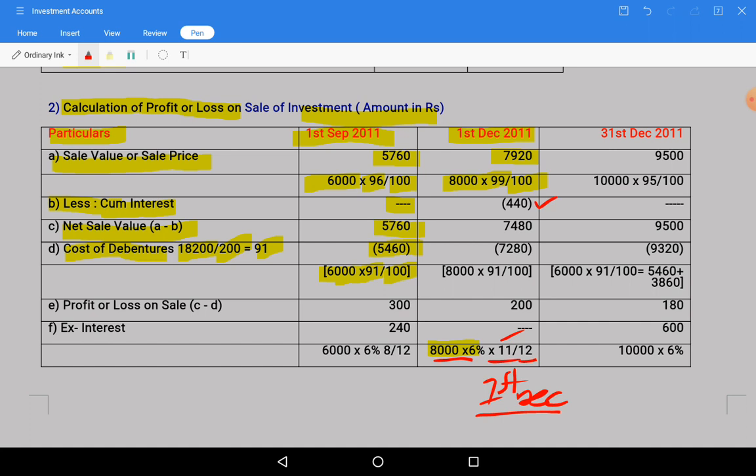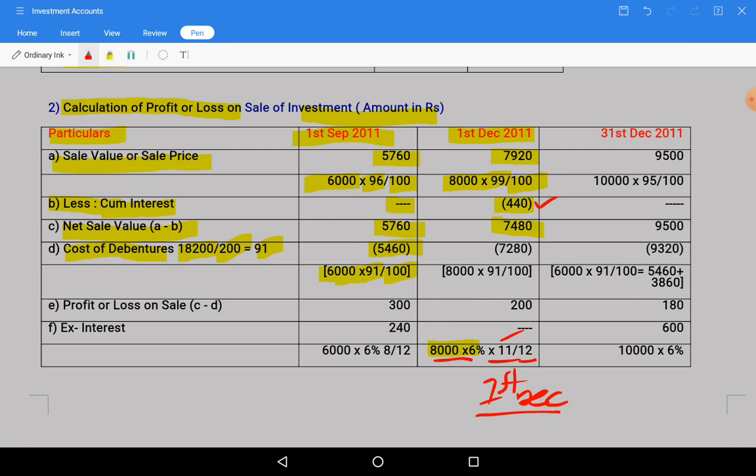From the sale value 7,920, if we deduct 440 cum interest, which will be shown in the income column or interest column, net sale value will become 7,480.